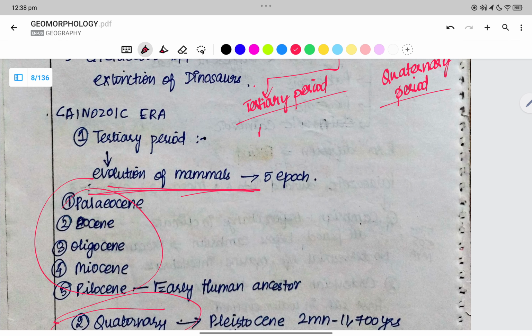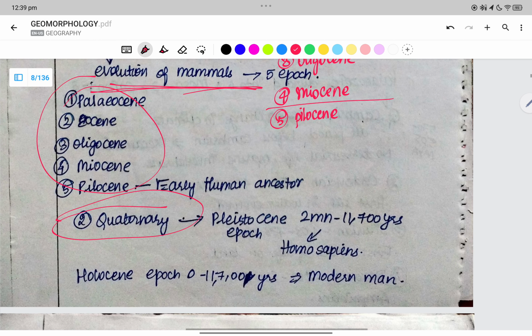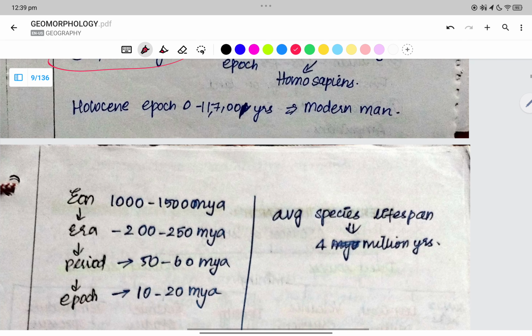The tertiary period is divided into Paleocene, Eocene, Oligocene, Miocene, Pliocene. This tertiary period is the evolution of the mammals. In the quaternary period we have Holocene.